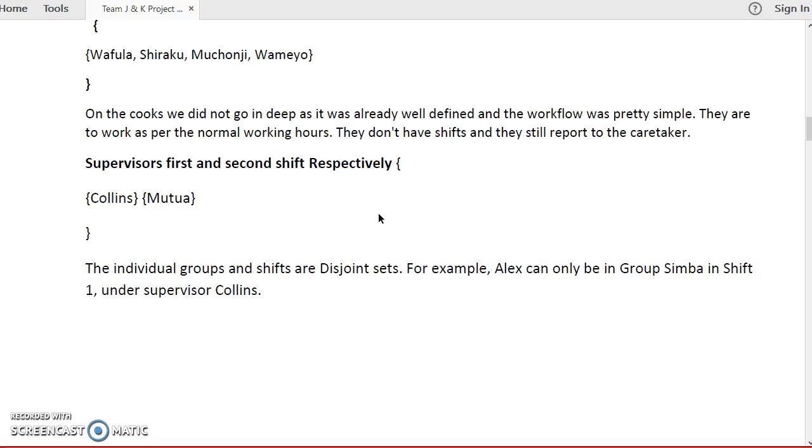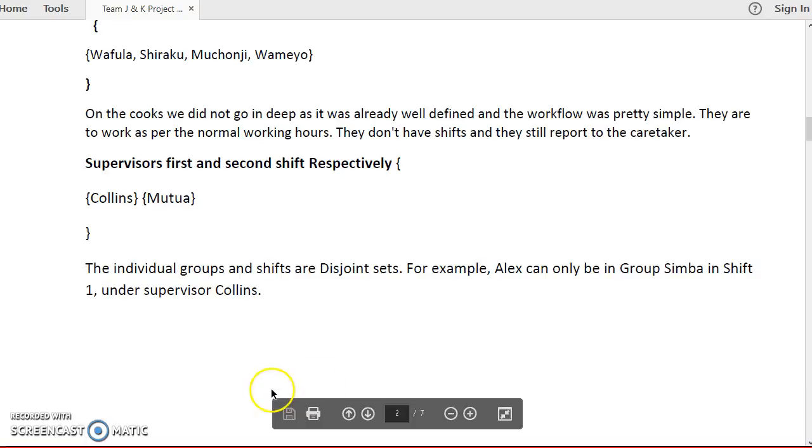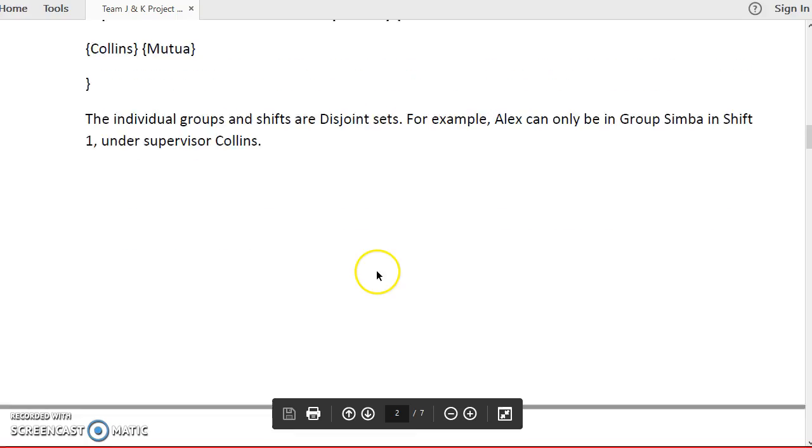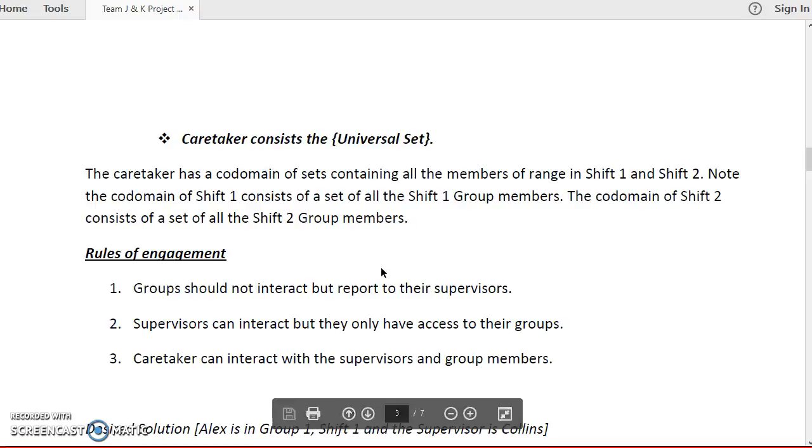The individual groups and shifts are disjoint sets. For example, Alex can only be in group Simba in shift 1 under supervisor Collins. The caretaker is in the universal set, and has a codomain of sets containing the members of shift 1 and shift 2. The codomain of shift 1 consists of sets of all the shift 1 group members, that is Simba, Mamba, and Ndovu. The codomain of shift 2 consists of a set of all the shift 2 group members, that is Amboseli and Savannah.